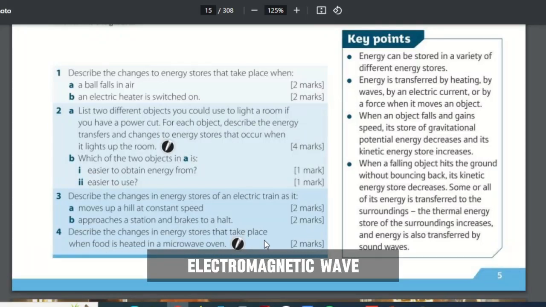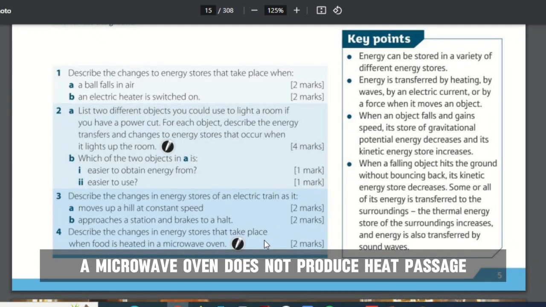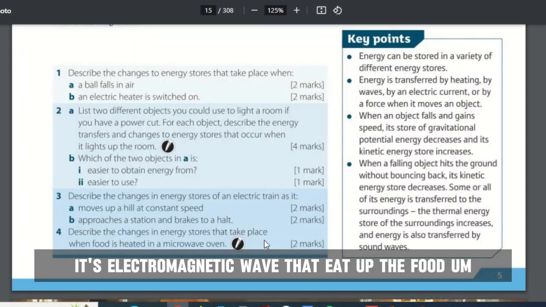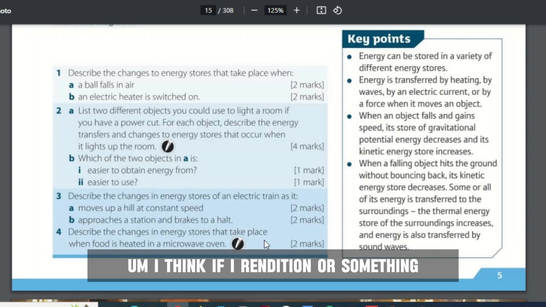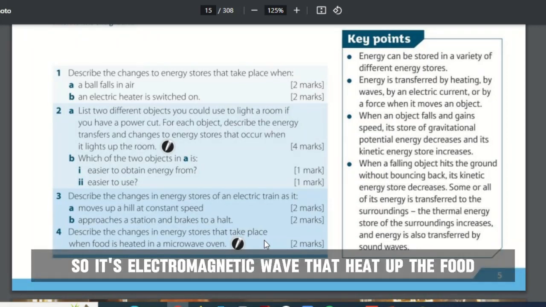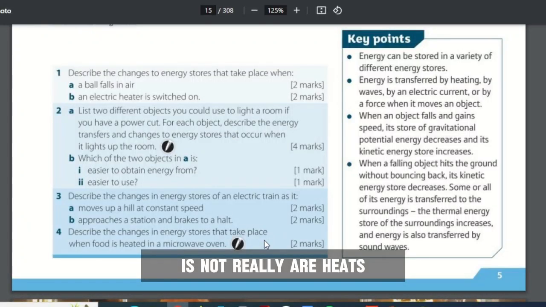electromagnetic wave. A microwave oven does not produce heat per se. It's electromagnetic wave that heats up the food substance through, I think, infrared radiation or something. So it's electromagnetic wave that heats up the food. It's not really heat.